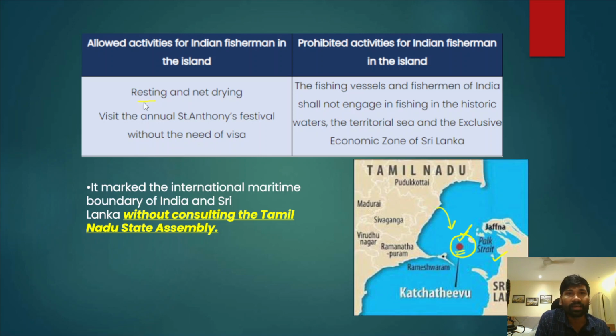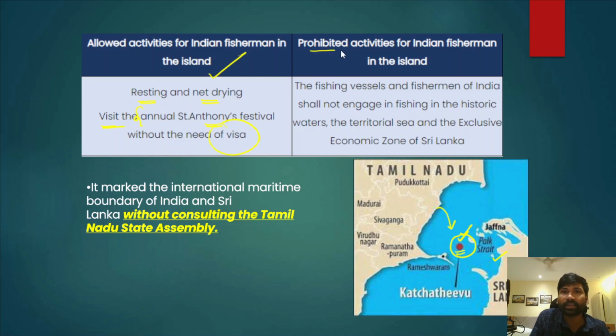For example, they can rest, they can dry their nets, and they can visit the annual festival of Saint Anthony Church. They can also visit Kachativu Island without requiring any visa. These are the activities permitted on the island by Sri Lanka.